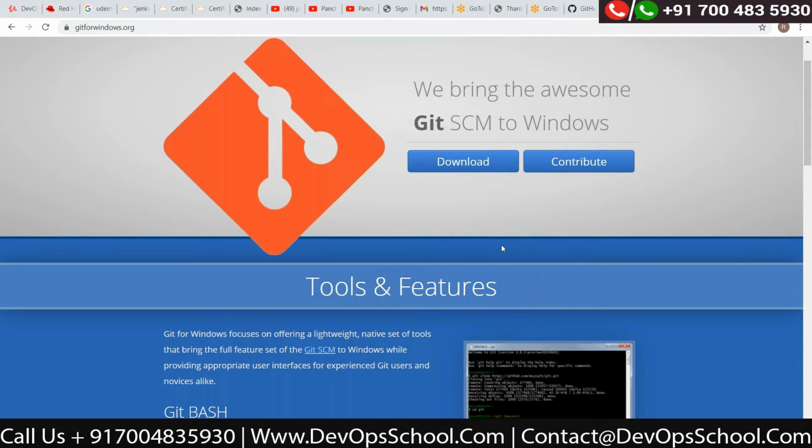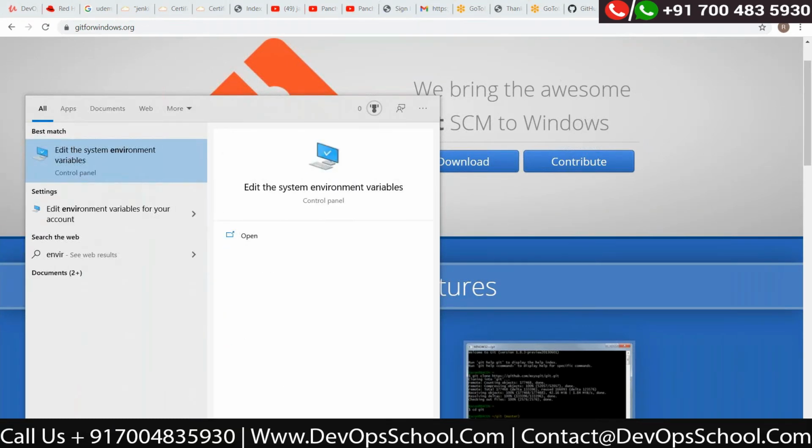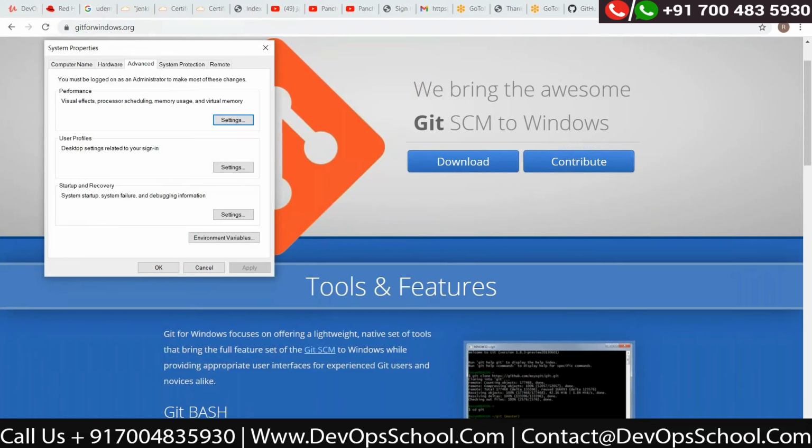It may not work immediately. You need to go to the search here. Search for environment variables on the left hand side, at the bottom. Type environment. Click the very first option, environment variable.